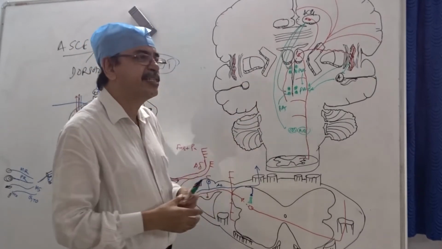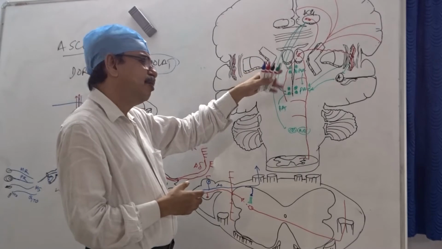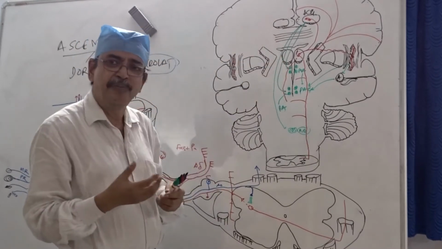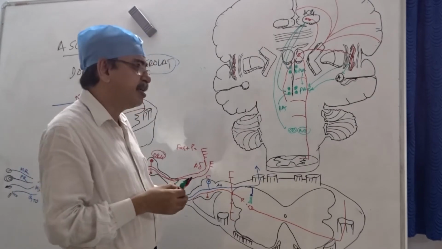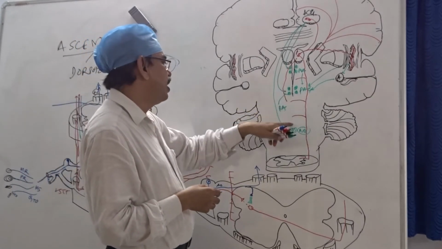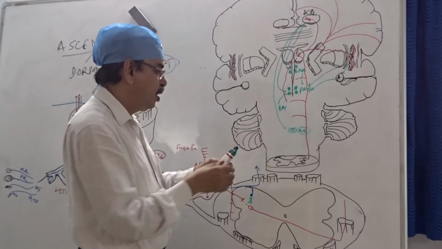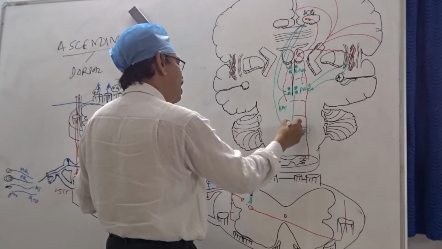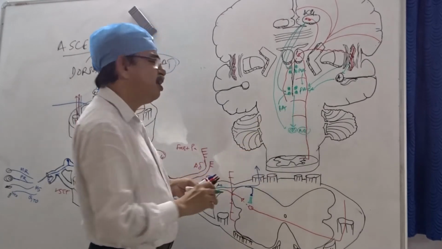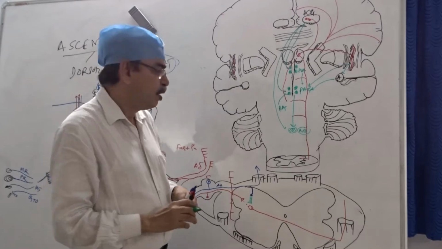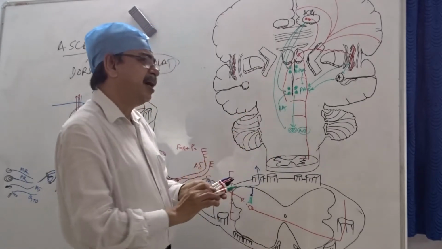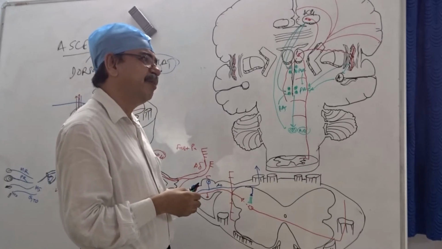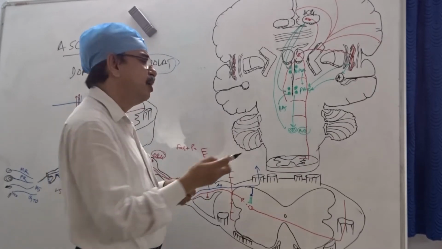The main descending analgesia system is this periaqueductal gray and the rostroventral medulla. From the periaqueductal gray, information goes to the rostroventral medulla, and substances are liberated from the periaqueductal gray to the rostroventral area.